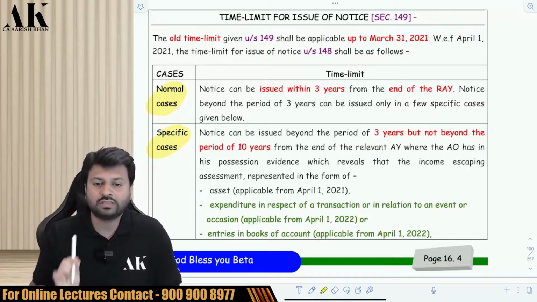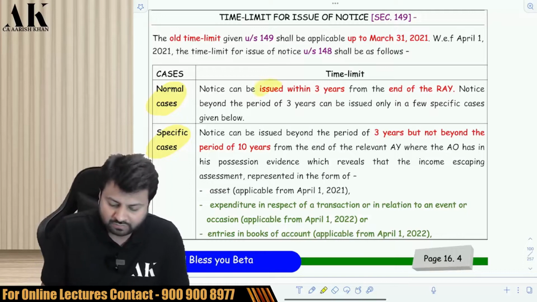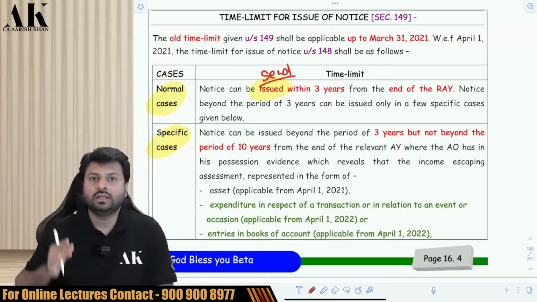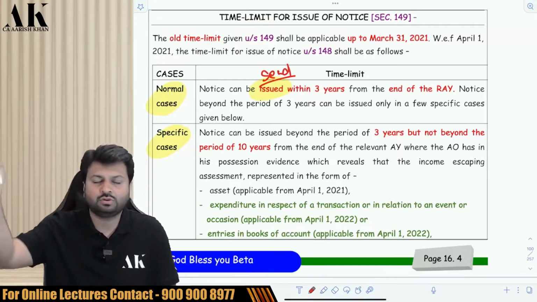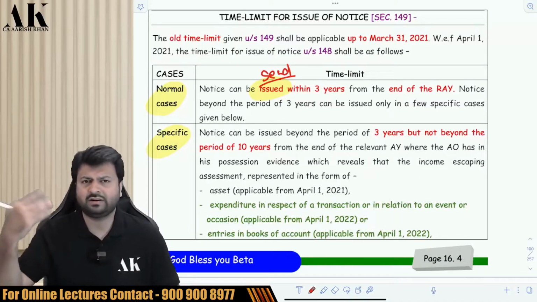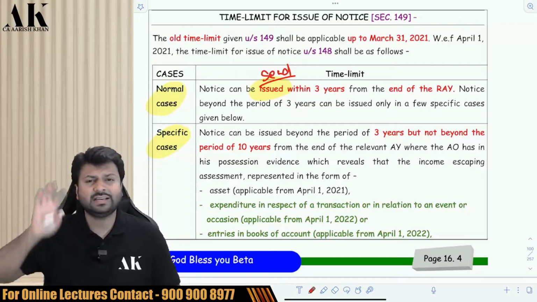The law used the word issue. Issue means send. It has to be sent by the department within 3 years. It may be received by the assessee after 3 years also. So by 31st March 2027, the department has to issue the notice, send the notice. The assessee might receive the notice even after 3 years, that is after 31st March 2027. Now this is the normal case.